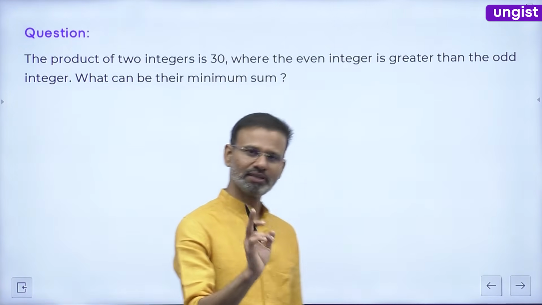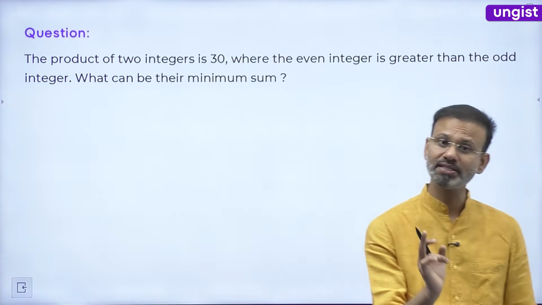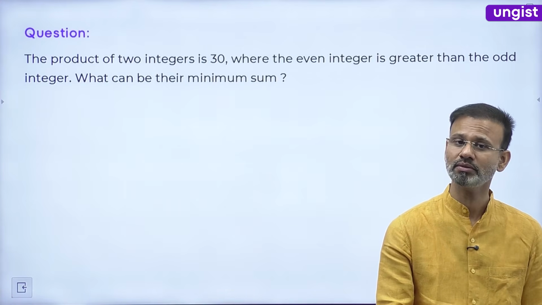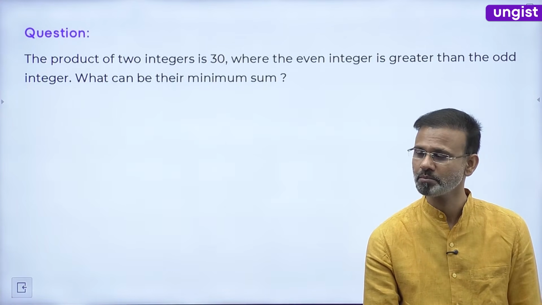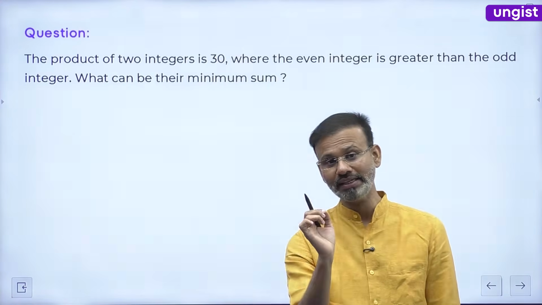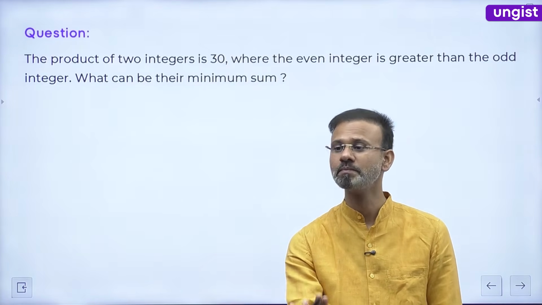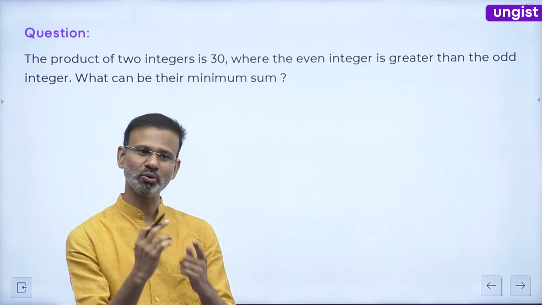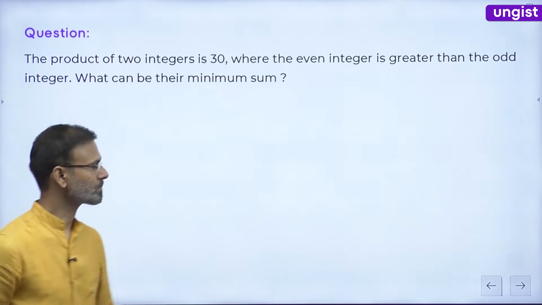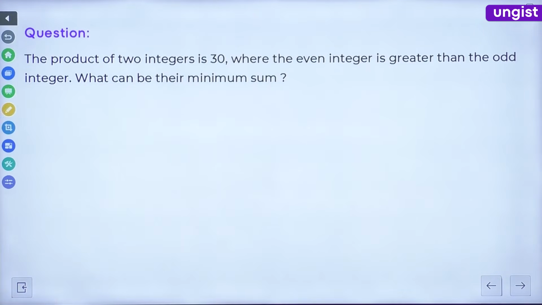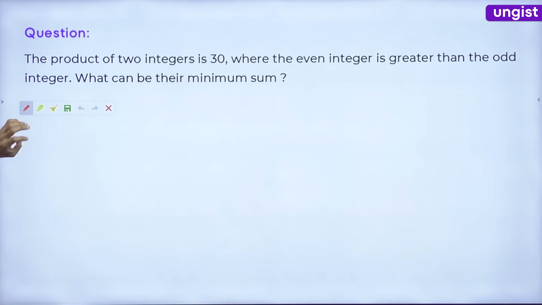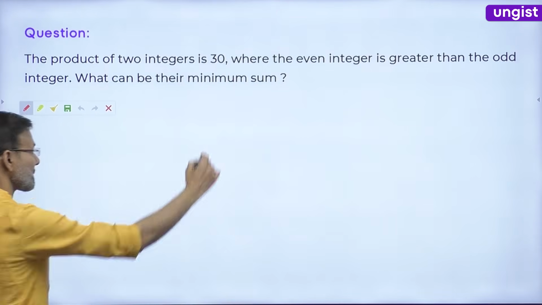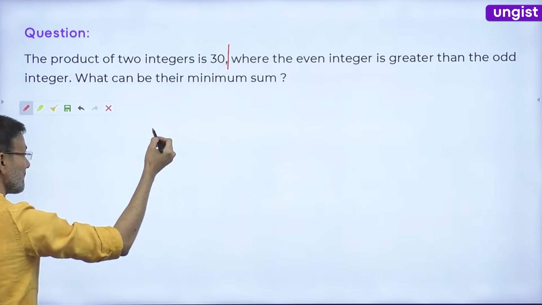यस एवरीवन, एक बात का ध्यान रखिएगा. दिस क्वेश्चन इज सेइंग इंटीजर. इंटीजर का मतलब yes, you have to think about negative values also. ठीक है. Yes everyone, अब देखिए जरा. The product of two integers is 30. ठीक है. देखिए, the product of two integers is 30.